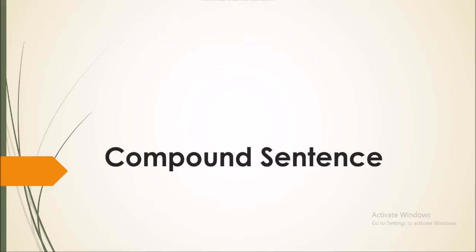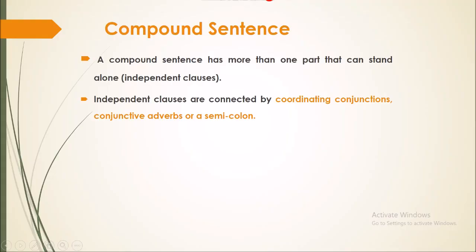The second type is compound sentence. Compound sentence has more than one part that can stand alone. For example, each sentence should have two independent clauses. Independent clauses mean sentences that can stand alone, that can give us a full meaning. For example, I went to cinema, we play football. Independent clauses are connected by coordinating conjunctions, conjunctive adverbs, or a semicolon.